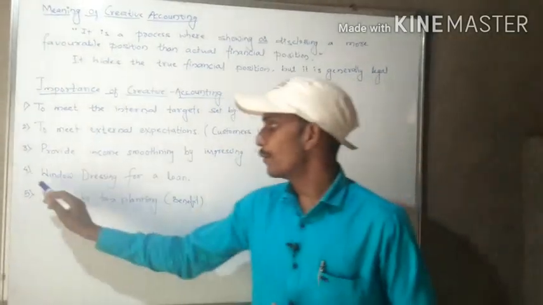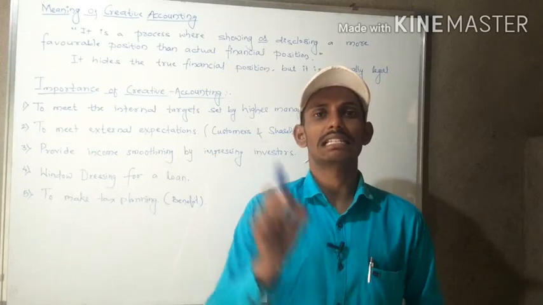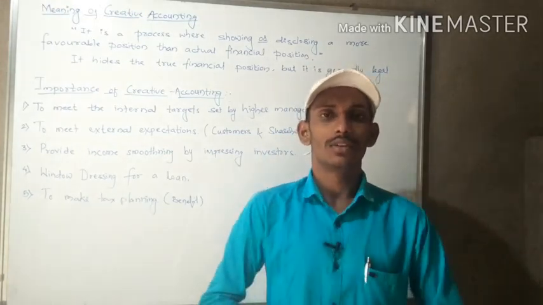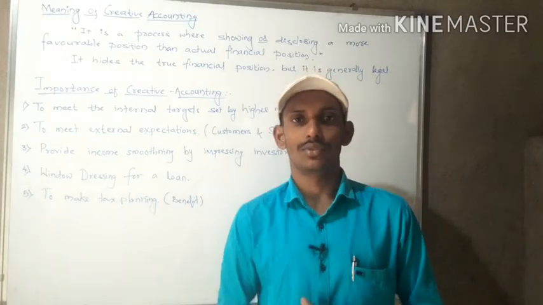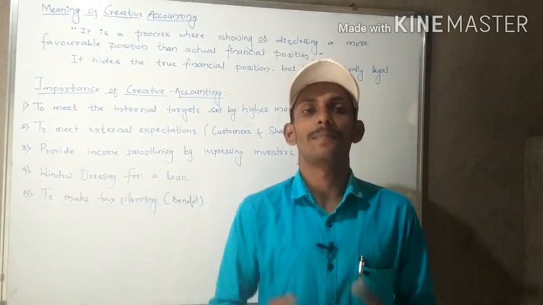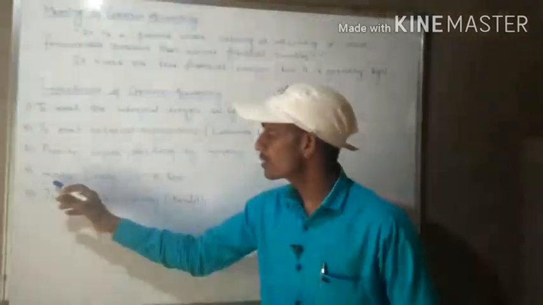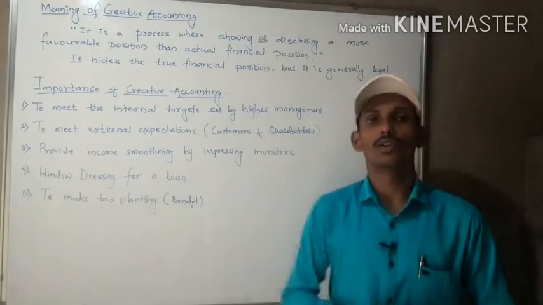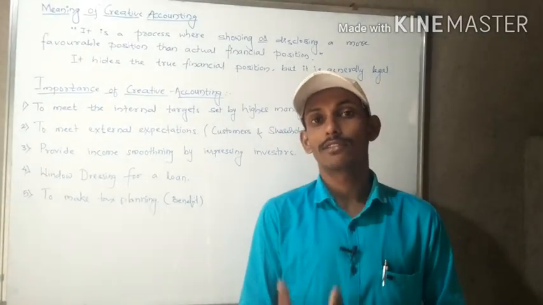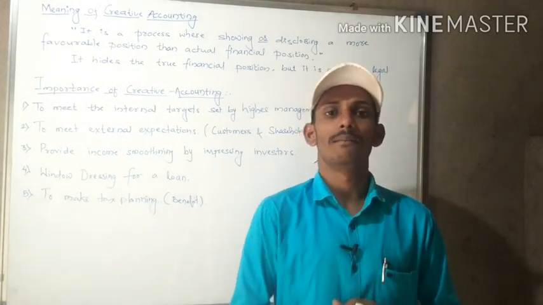Then next is window dressing for a loan. Window dressing is just like creative accounting. Here we will show the good position than the actual. The actual position is different, but instead we show the good or favorable position of the business. When we apply for a loan in the bank, the banker will ask for financial statements such as the profit and loss account and balance sheet.